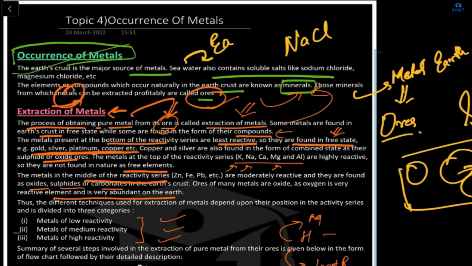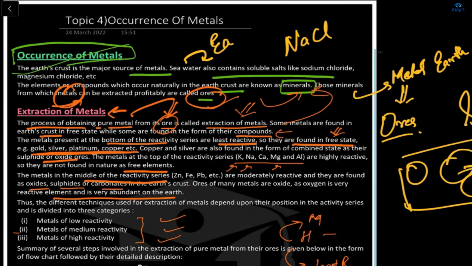Ore, then concentration of ore: metal with high reactivity, metal with medium reactivity, and metal with low reactivity. In metal with high reactivity, there is electrolysis of molten ore, then pure metal.